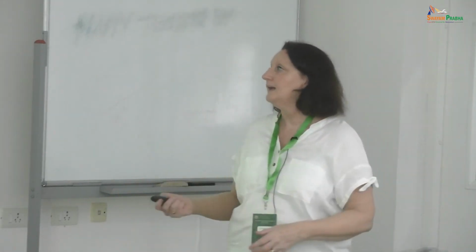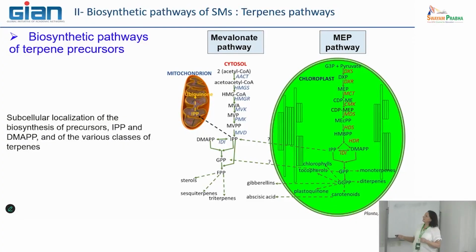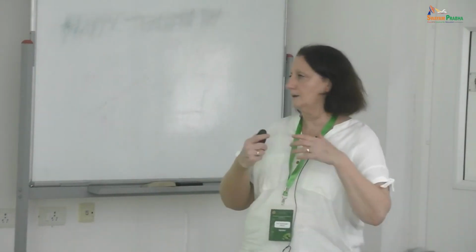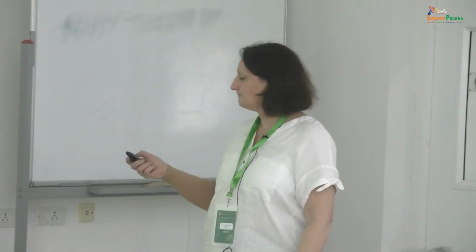For example, in mitochondria there is an enzyme that permits this IPP, when it comes into the mitochondria, to be also transformed into its isomer DMAPP, and they can be used to produce several prenyl diphosphates such as FPP, GPP, and we will see that.